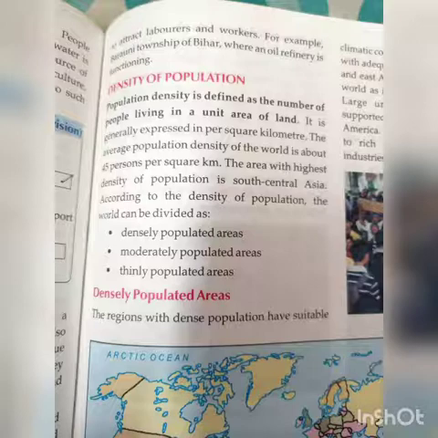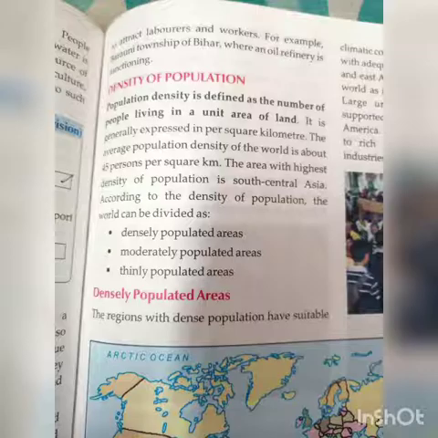The population density of the world is about 45 per square kilometer, children. This density of population has been divided into three: densely populated areas, moderately populated areas, and thinly populated areas. Okay, there are three classifications. What are they? Densely populated areas, moderately populated areas, and thinly populated areas.